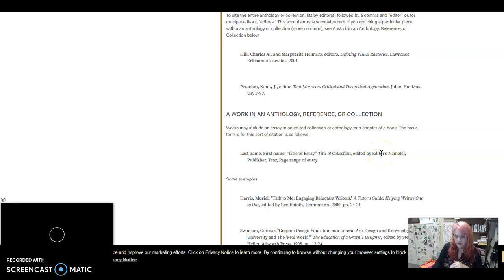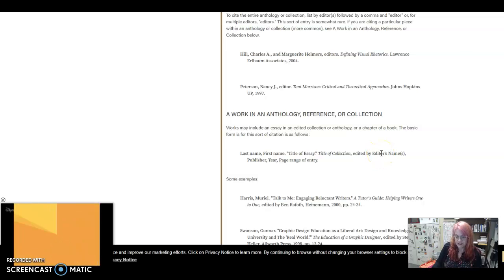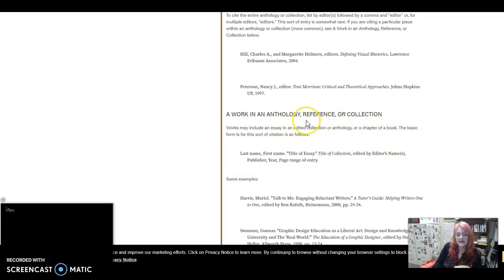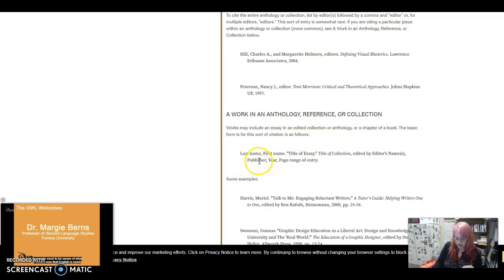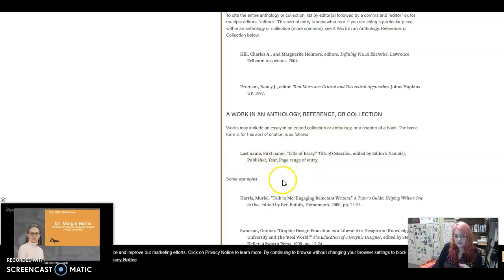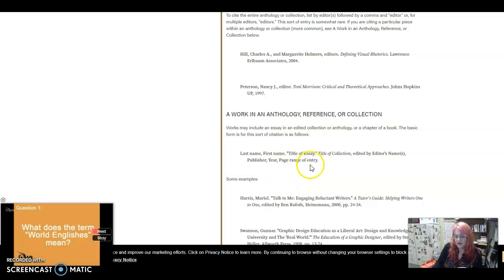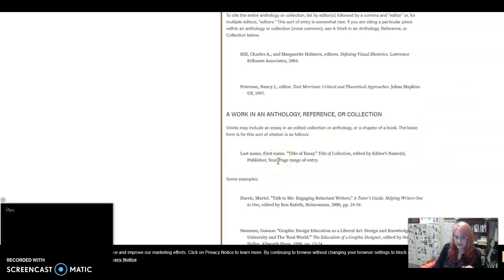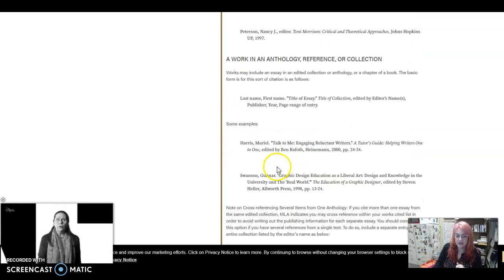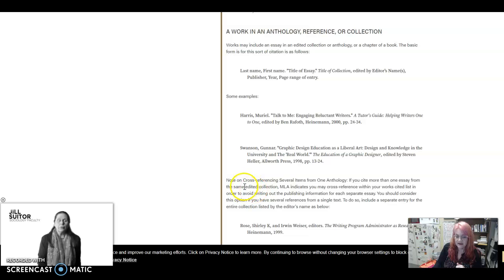You put their first name and then last name. The only time you invert that is if it's at the very beginning. Then the publisher, in this case, it's Bedford St. Martin's, the year in which it was published, which I believe ours is 2018, and then the pages that the work appears on. And offhand, I don't remember, it's 200 and something. Okay? Very easy.